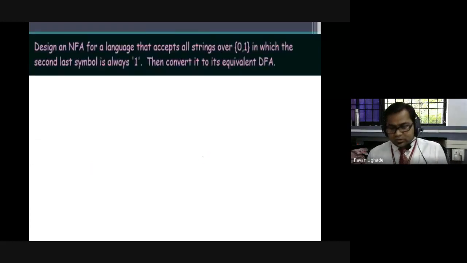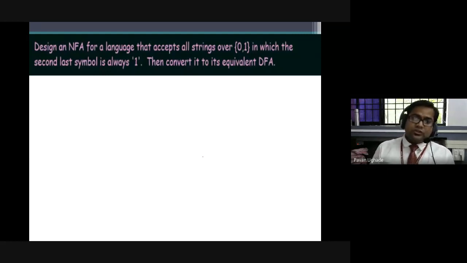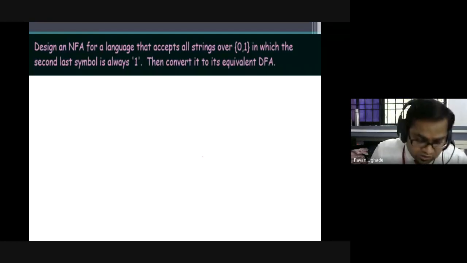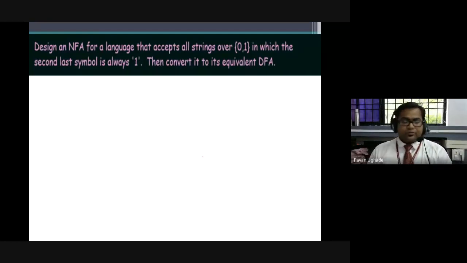Let me take you to the next question, which was asked 2 times, once for 6 marks and another time for 7 marks. Design an NFA for a language that accepts all the strings over 0 and 1 in which the second last symbol is always 1. Then convert it to its equivalent DFA.